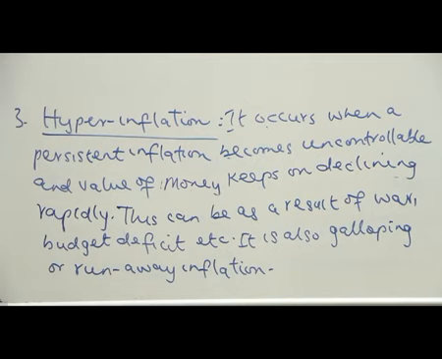So if in an economy they are experiencing persistent inflation, whereby the monetary authority cannot control the rate at which prices of goods and services are moving up, in that case, the value of money will have declined rapidly.